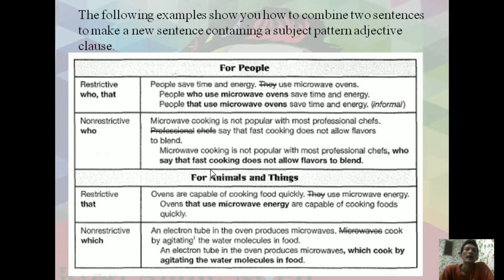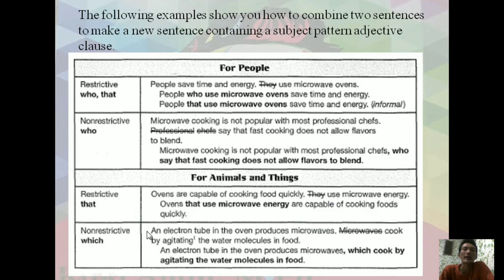And for animals and things, for the restrictive, you are able to use that, and for the non-restrictive, you are able to use which. There are two sentences here. Ovens are capable of cooking food quickly. Ovens use microwave energy. The subjects are the same, ovens, and I combine it like ovens that use microwave energy are capable of cooking food quickly.